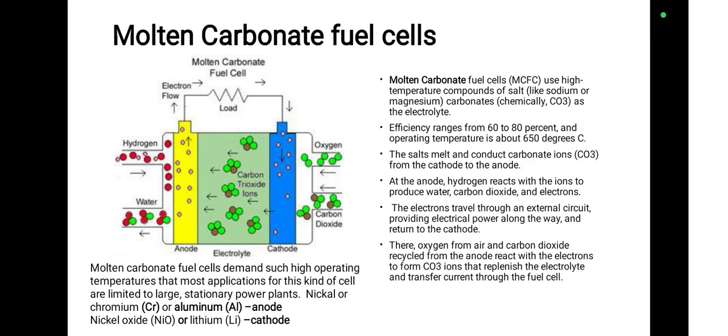Molten carbonate fuel cells demand such high operating temperatures that most applications for this kind of cell are limited to large stationary power plants. Nickel, chromium or aluminium material is used as the anode, and nickel oxide or lithium material is used as the cathode for molten carbonate fuel cells.